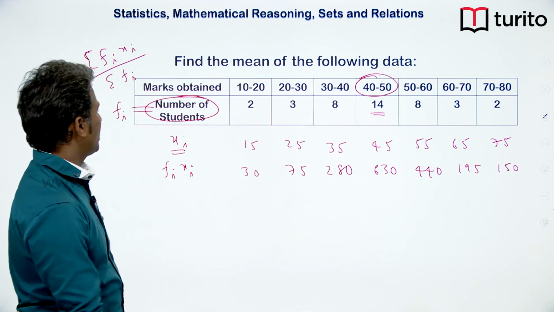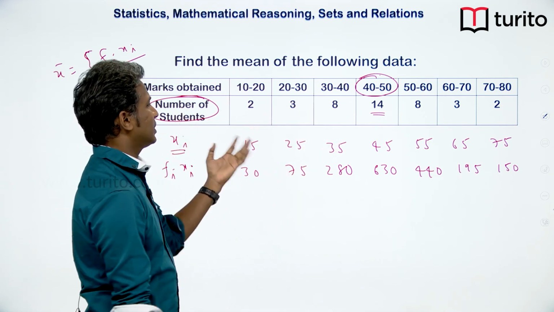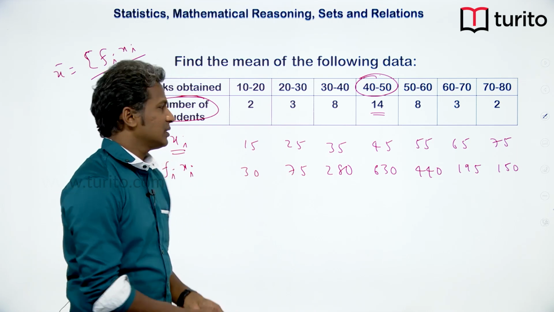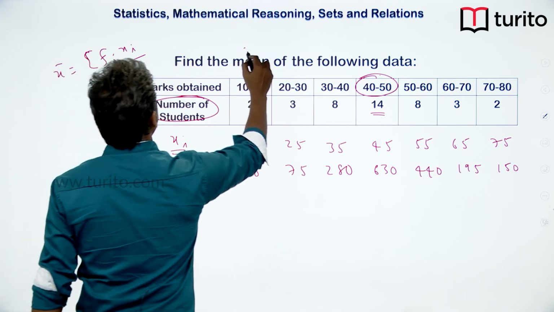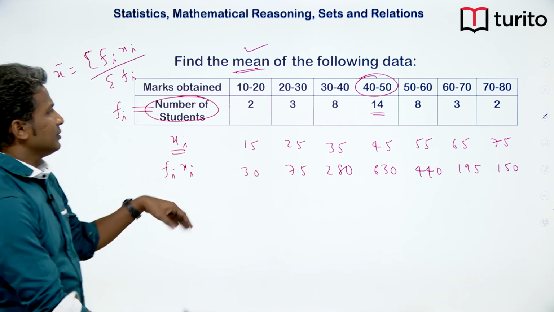So here we have to add all of them and divide with this sigma fi. That way we can find the average. This is a simple question, finding the mean, so I am not solving this, because we have a few more coming up.